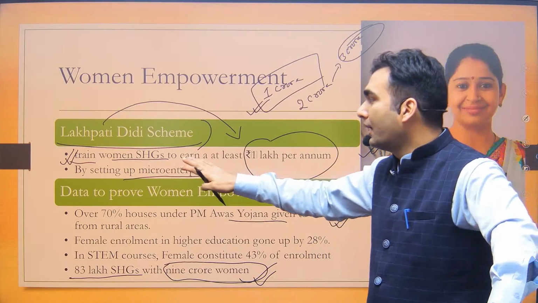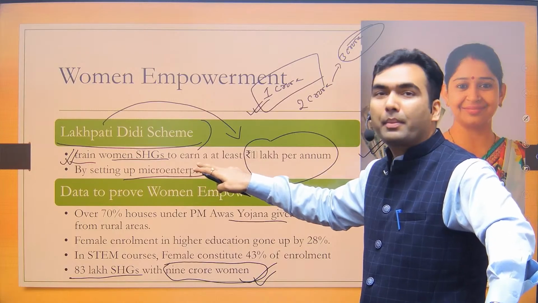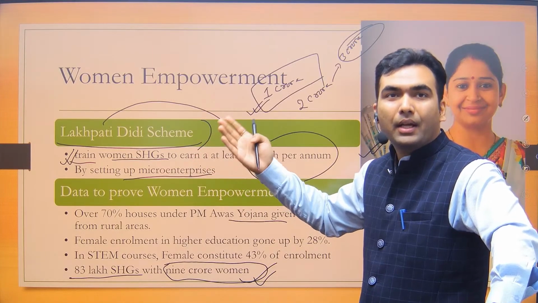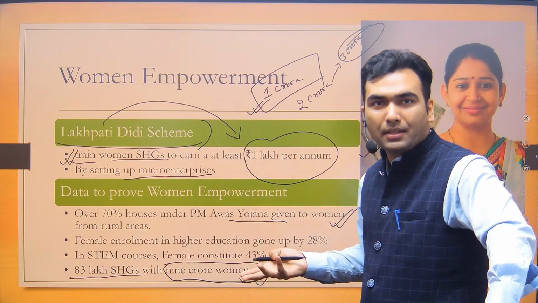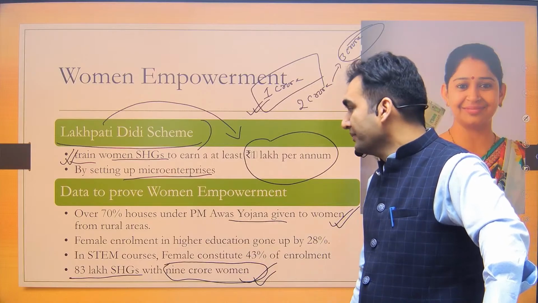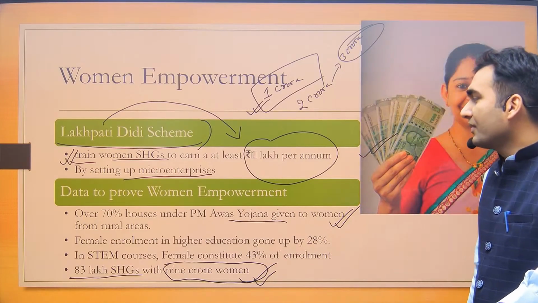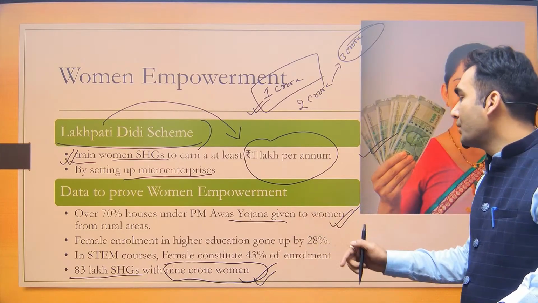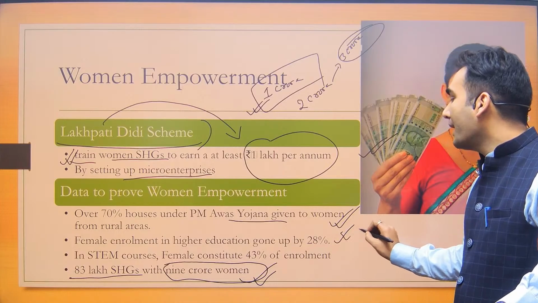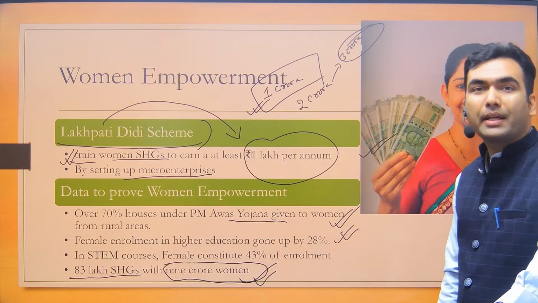Definitely all these women, these micro enterprises, would be part of MSME. MSME ka M is micro enterprises, the first M. Okay. The next says that in higher education, enrollment of women has increased by 28%.